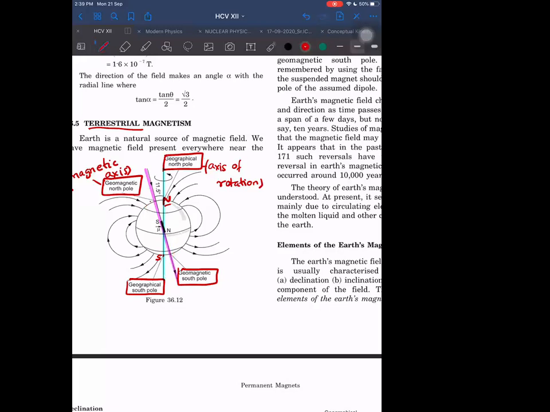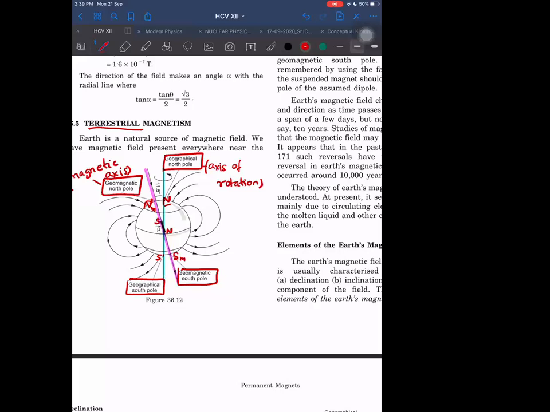Geomagnetic North here and geomagnetic South here. But remember, the south of the magnet inside is close to the North Pole, the north of the axis.